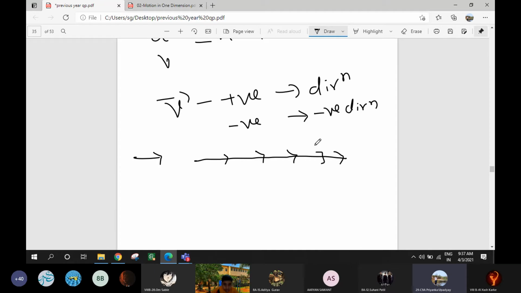The acceleration is said to be uniform when the change in velocity takes place in equal intervals of time. For example, in every one second, if the change in velocity is 20 meter per second, in a particular direction.